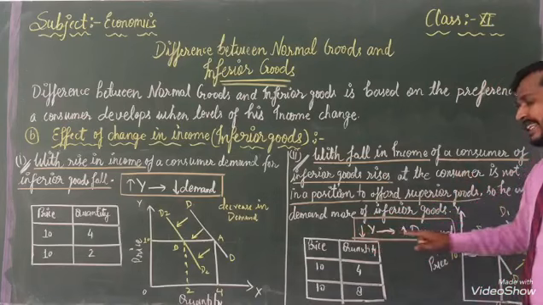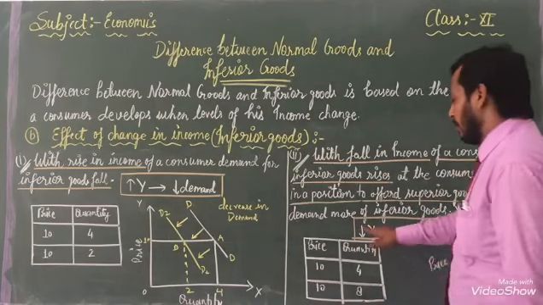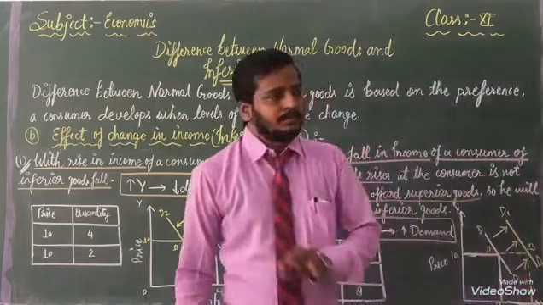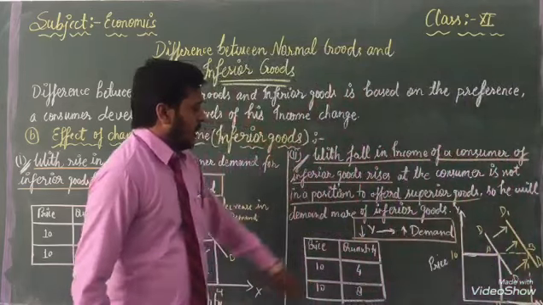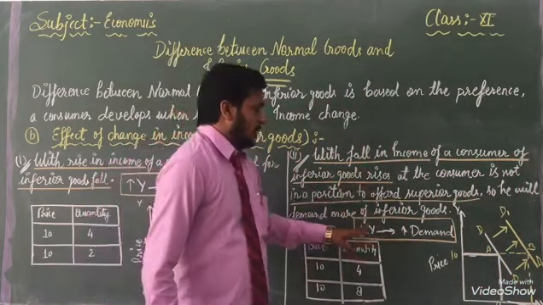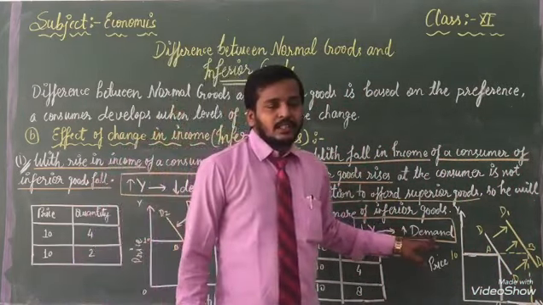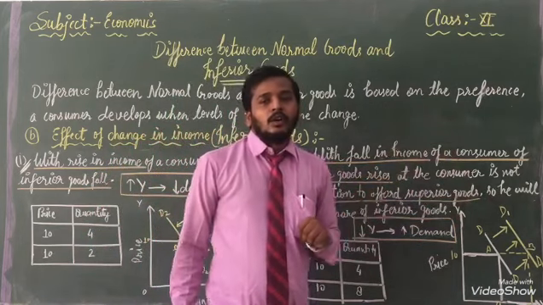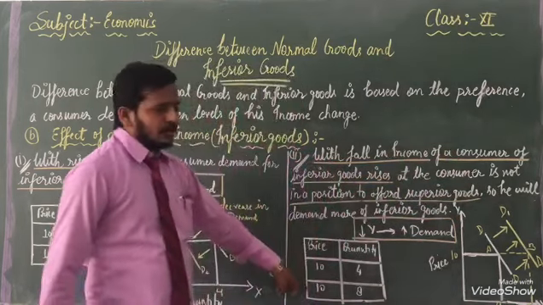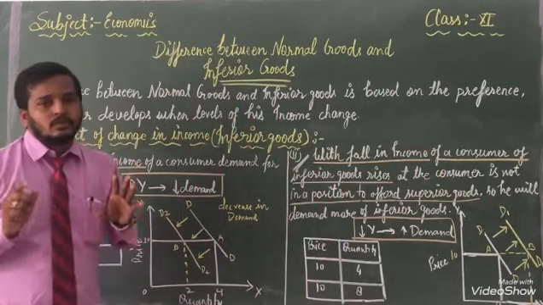With the help of this we can show when our income is going down, that inferior goods demand will go up. With the help of that table we can know.